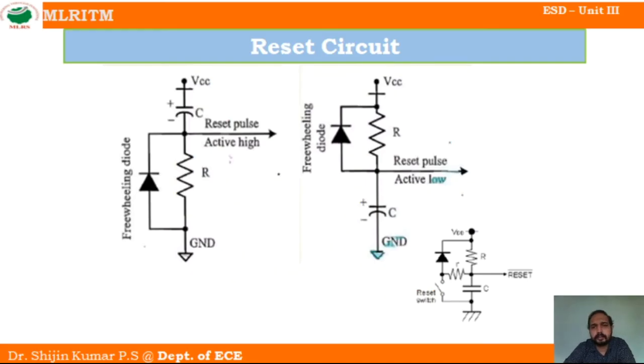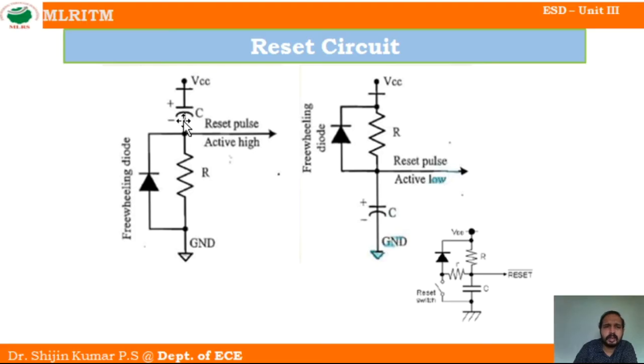If you look into the circuit diagram of the reset circuit, there are two types. One is a circuit for providing active high. Here we have a VCC, so this pulse is derived from VCC only. Then we have an active low. Here we have a capacitor.